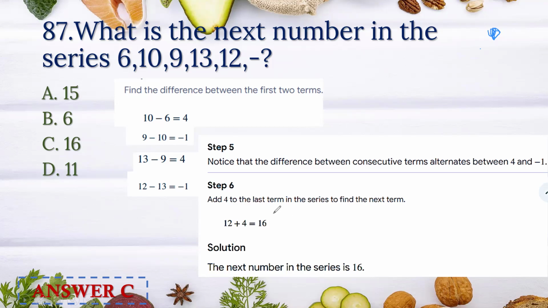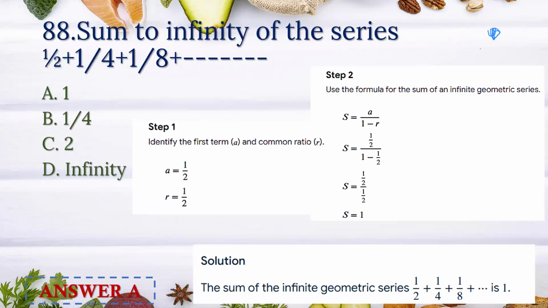Add 4 to the last term in the series to find the next term. So 12 plus 4, the answer is 16. Answer is option C, 16.